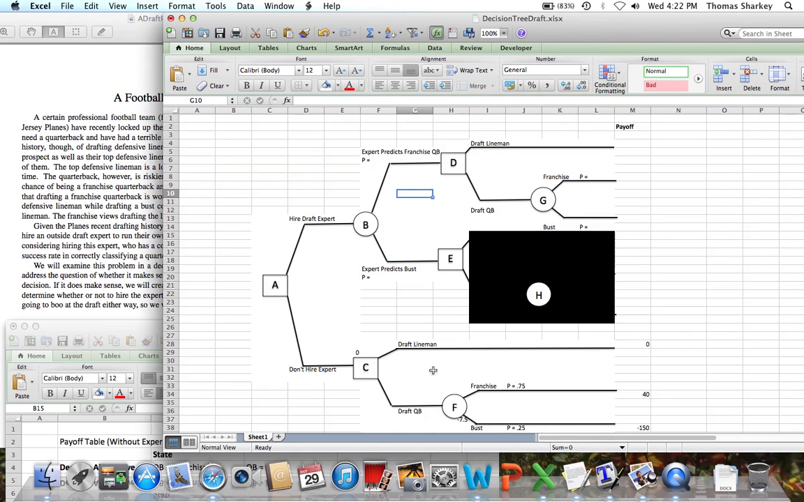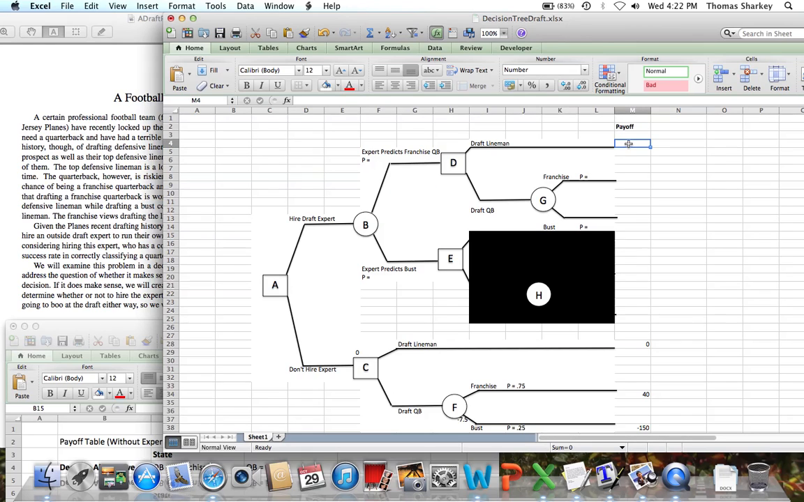It's going to look really similar to the portion of the decision tree that arises after we choose not to hire the expert and are just faced with our draft choices. But a few things are going to change. The probabilities of being a franchise quarterback or a bust are going to change, and the payouts are also going to change.